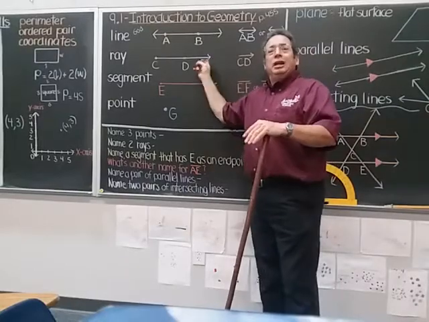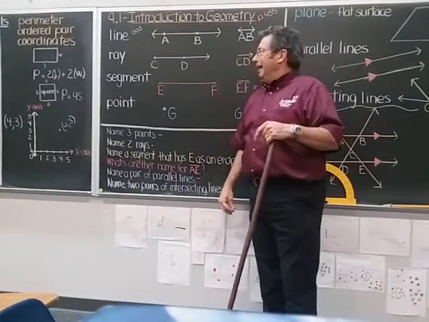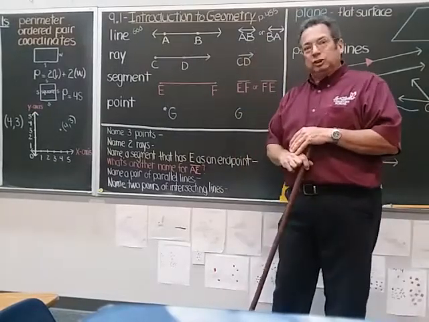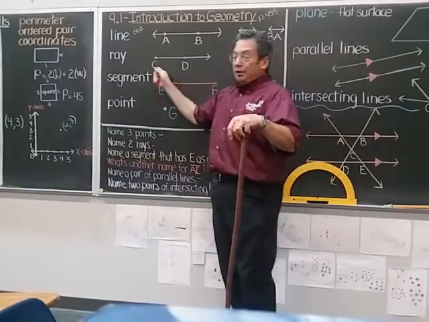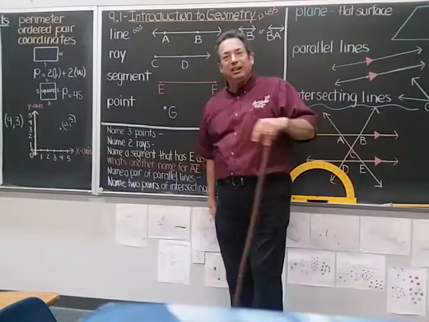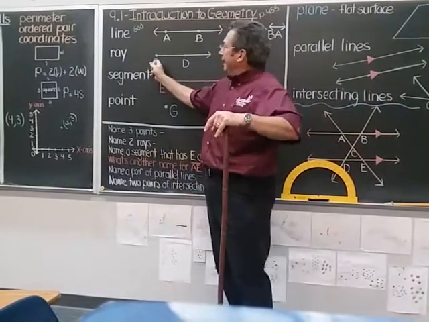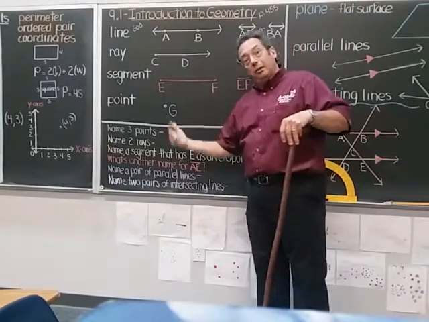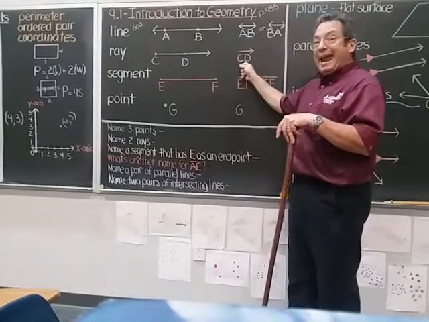Also in geometry, you need to know what's called a ray. Now, a ray has a beginning, but no ending. The place that the ray begins is called the endpoint. That sounds funny, doesn't it? It looks like the beginning point, I know, but they call that the endpoint. And then here I've named it by going through another point. And so I would call this ray CD.